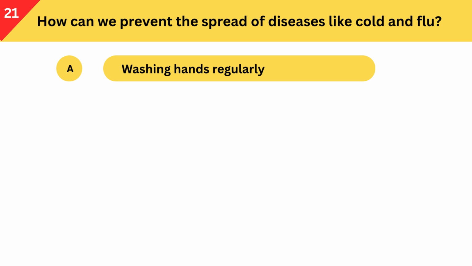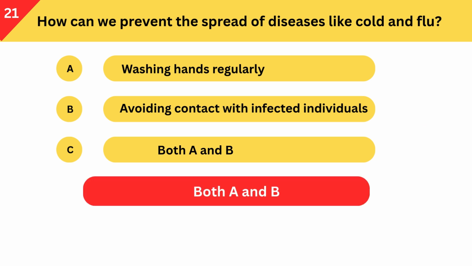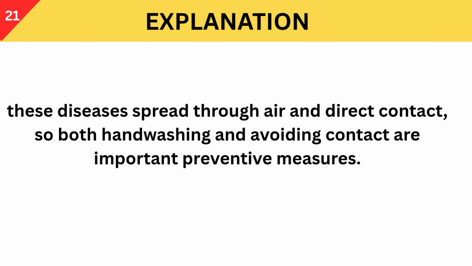How can we prevent the spread of diseases like cold and flu? A. Washing hands regularly. B. Avoiding contact with infected individuals. C. Both A and B. Correct answer is both A and B. These diseases spread through air and direct contact, so both hand washing and avoiding contact are important preventive measures.